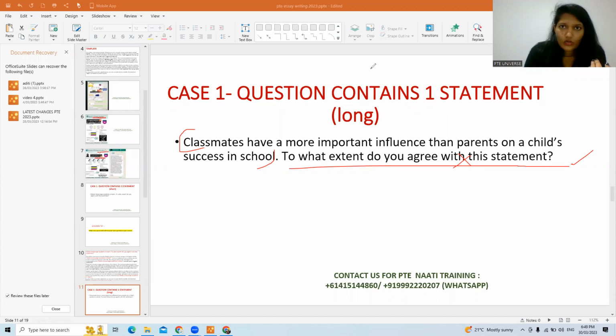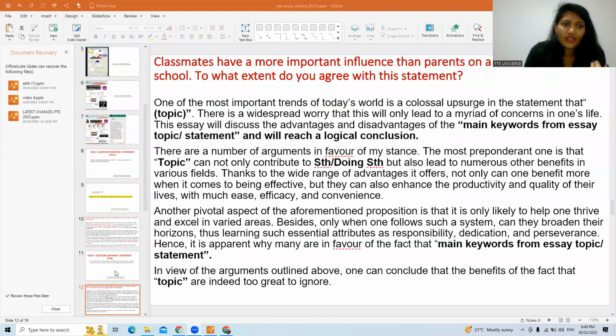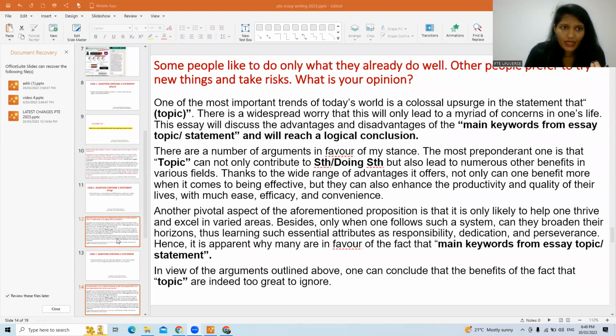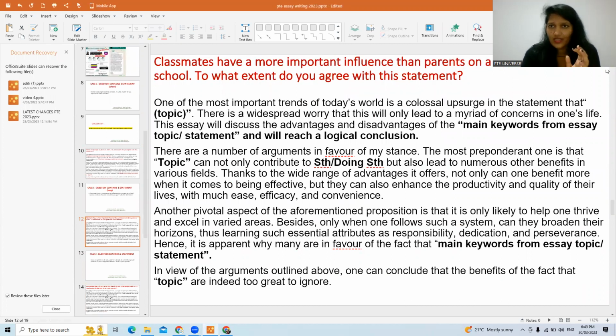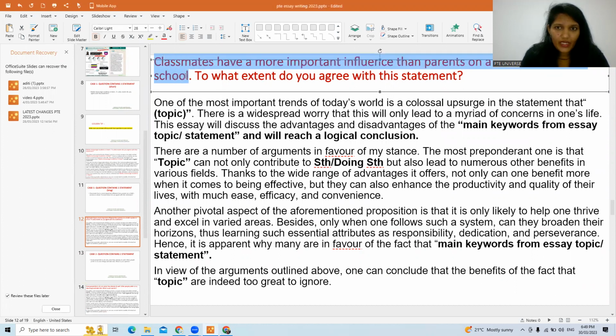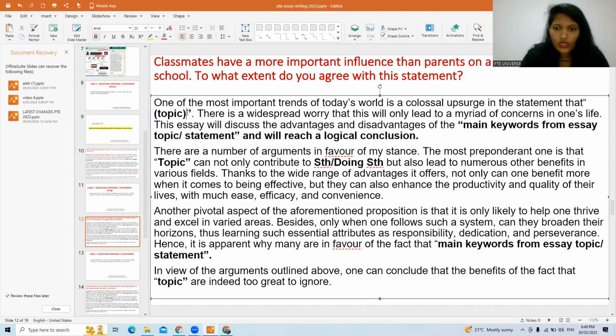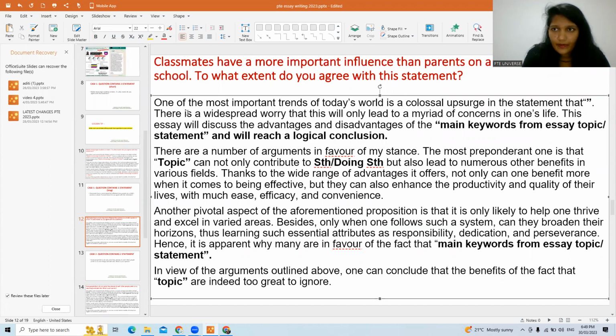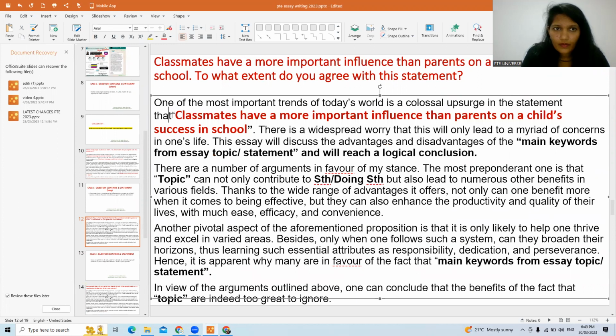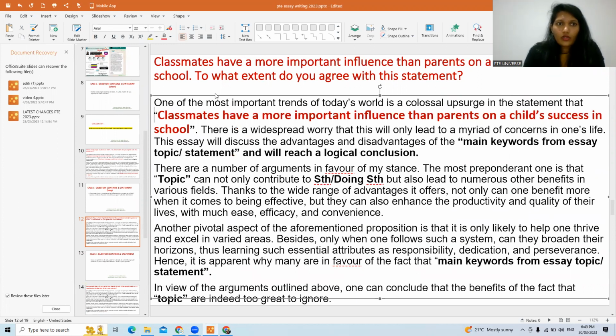Now, let's go to the question. Whenever you're writing, keep on checking the word limit. Maybe sometimes you will have to make minor changes as per the statement. So I'm just writing the complete statement in the introduction. One of the most important trends of today's world is a colloquial upsurge in the statement that. Fine, just try to make sure there are no spaces between the inverted commas. Now here, if the word limit is getting exceeded, you can just write the main keywords from the essay statement.